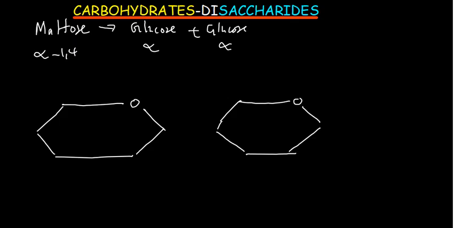We know that when it comes to glucose, the OH should be below at carbon number 4. So both of these are glucose molecules, so the OH should be below. And they are alpha. So at carbon number 1, where should the OH be? Should it be on top or below? If these are alpha, where should the OH be?